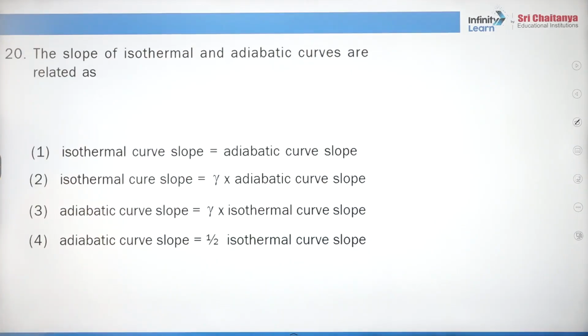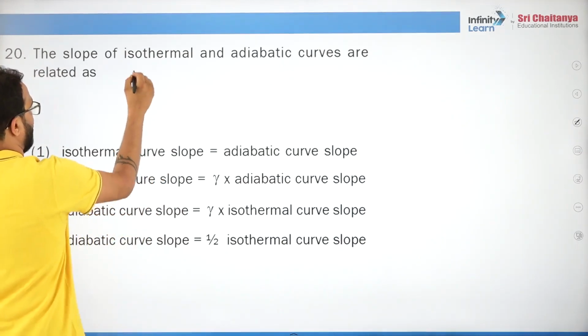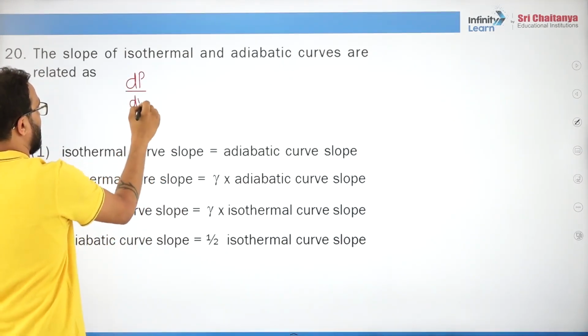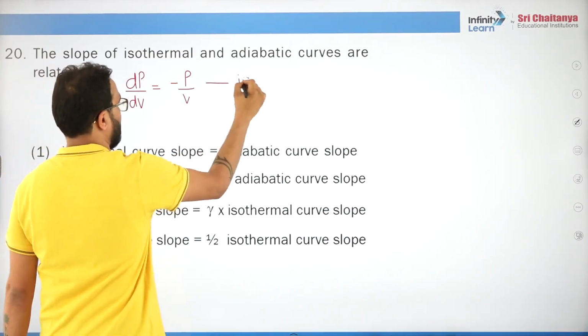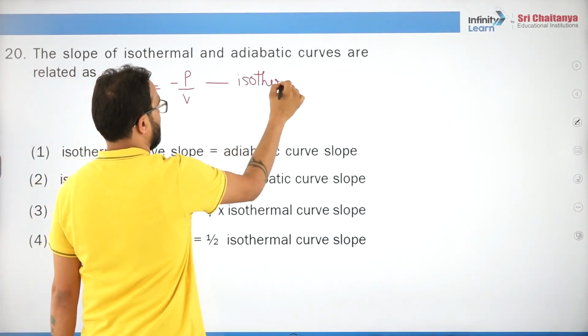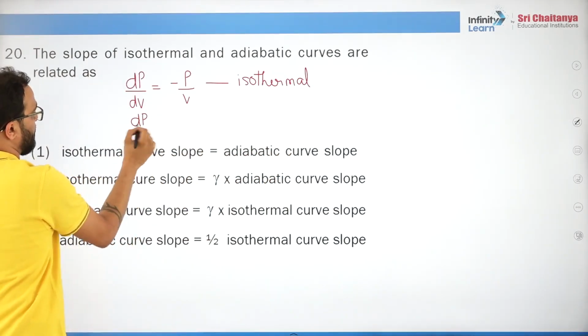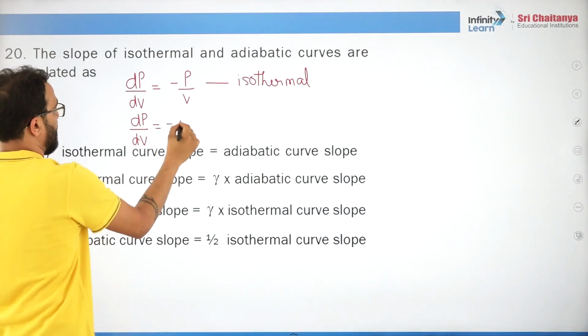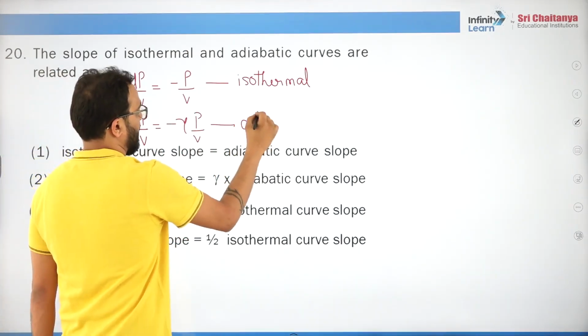Now the slope of isothermal, everybody knows that. Slope dP by dV is minus P by V for isothermal, and dP by dV is minus gamma times P by V for adiabatic.